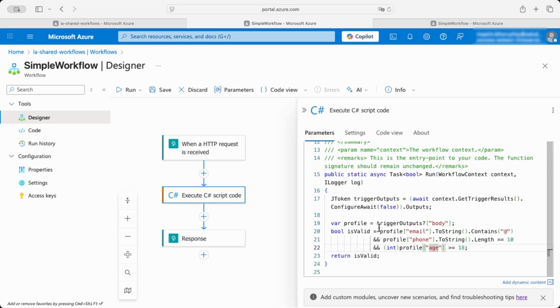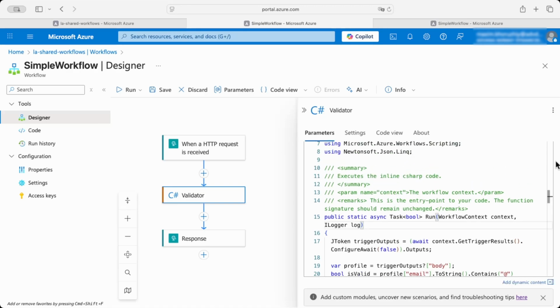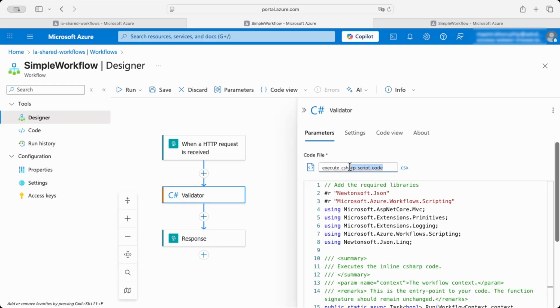And then the result of checking these attributes, isValid, will be returned by the function. I will also replace the default name, and as I said, the file will be named validator.